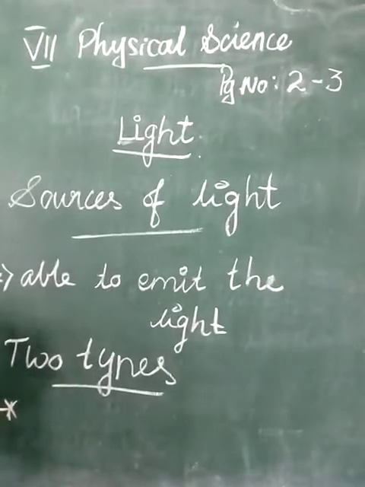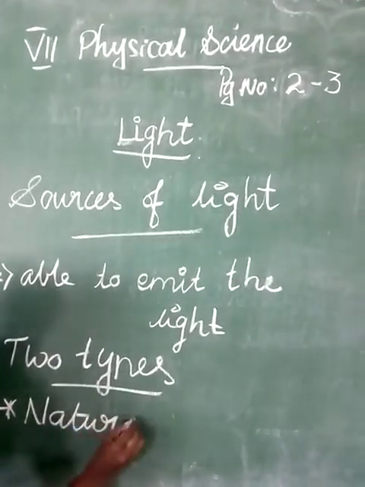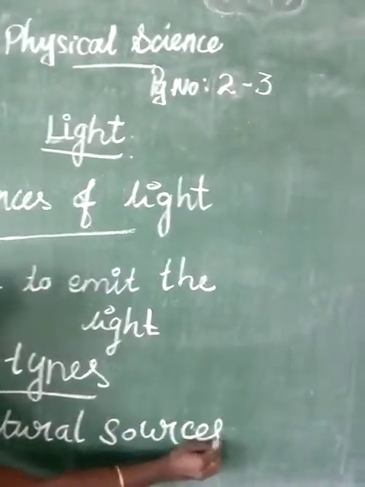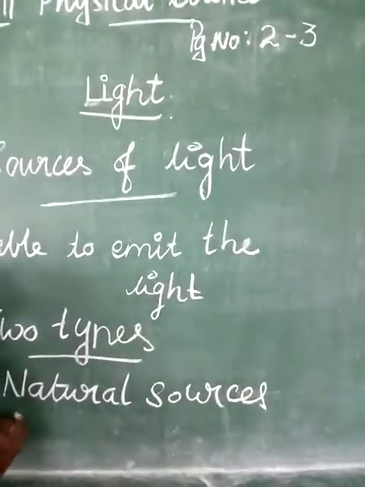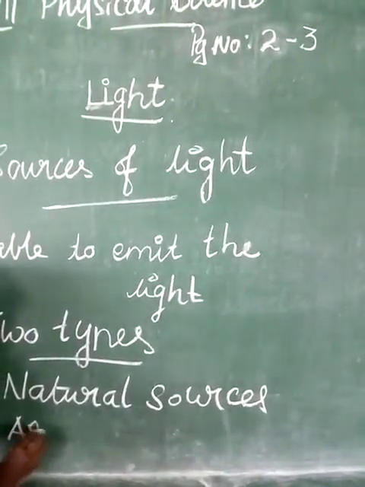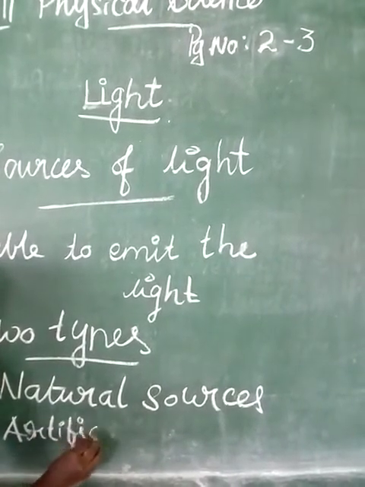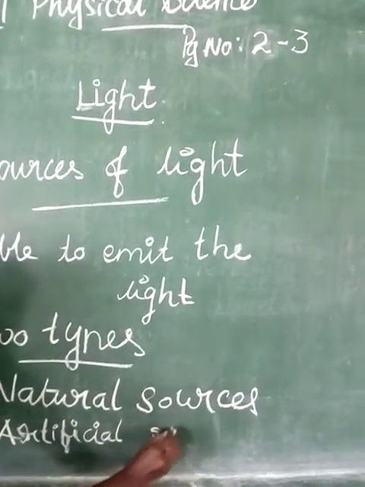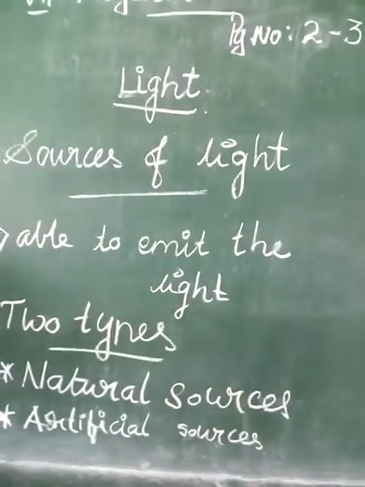First, natural sources of light, and the second one is artificial sources.